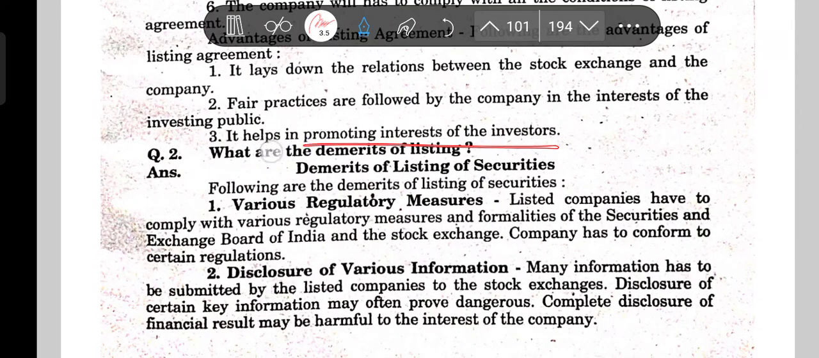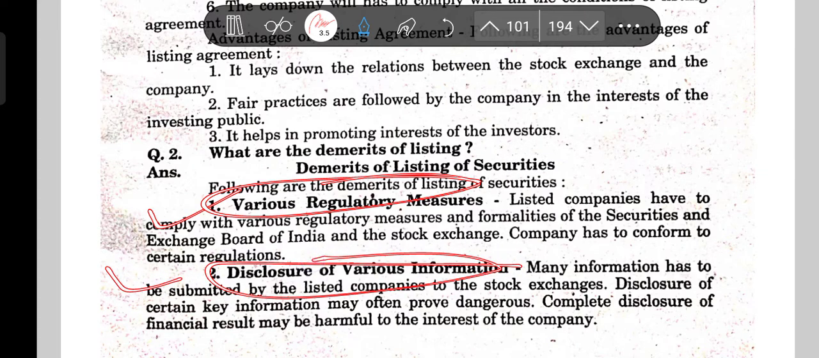Now what are the demerits of listing securities? Various regulatory measures are there, that is a problem. Disclosure of various information, because this information may be dangerous, right? Sometimes certain key information may prove dangerous, and disclosure of financial results may be harmful in the interest of the company. So that is also a problem.